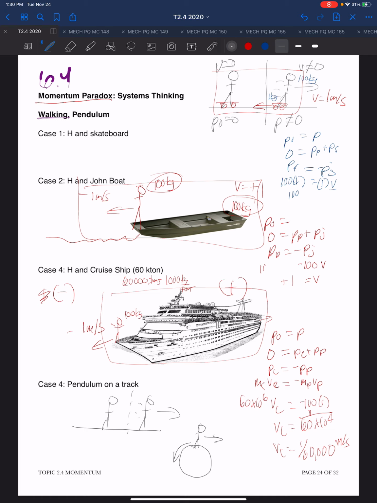So whenever we seem to have a paradox, it may be that we simply have not defined our system properly. And so adjusting to systems thinking can be a challenging shift of our minds, but it can resolve what are seemingly paradoxes. In our next installment, we are going to look at examples of momentum in action.